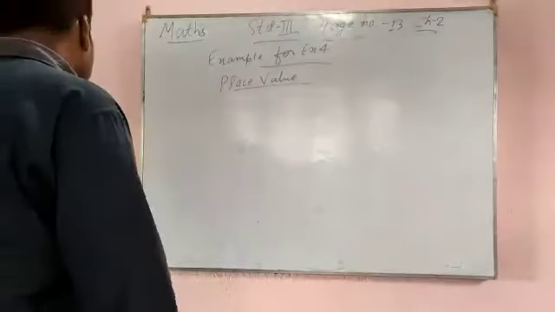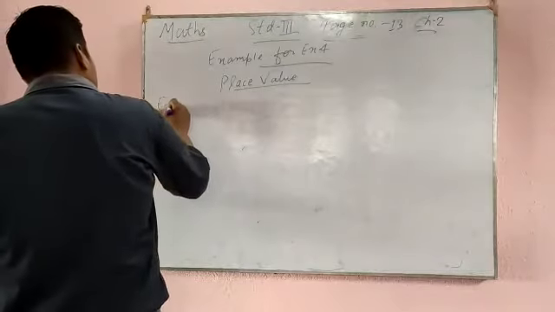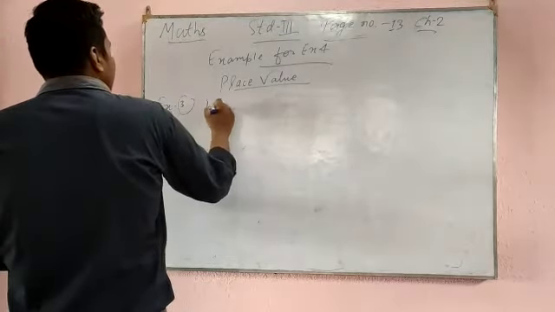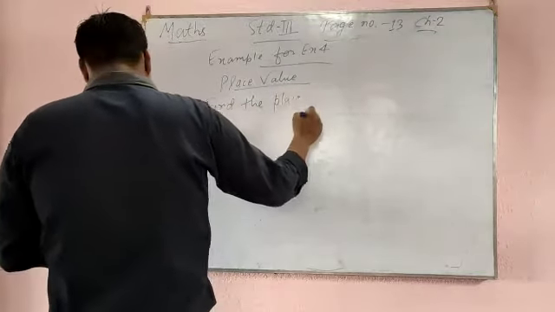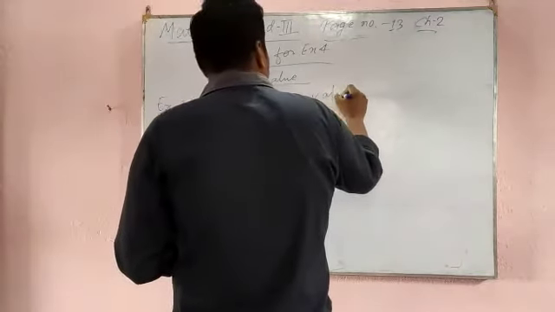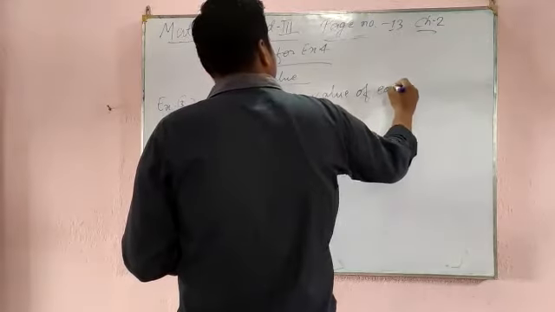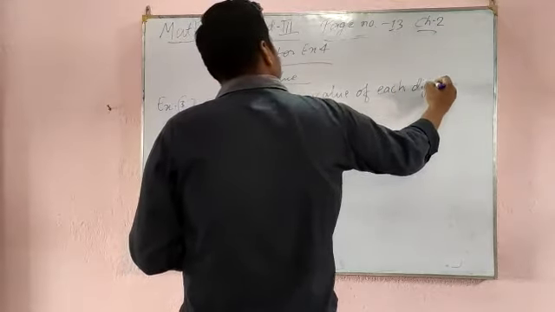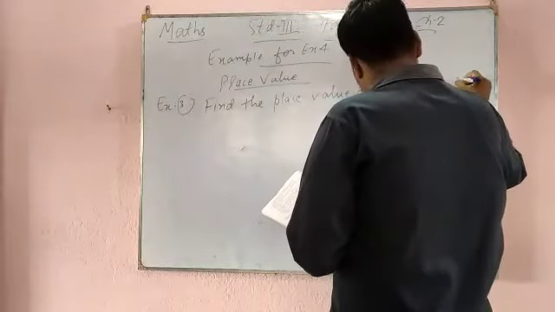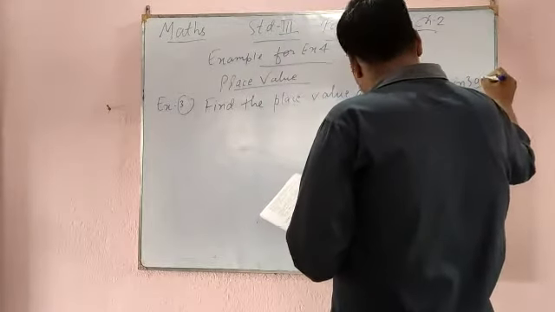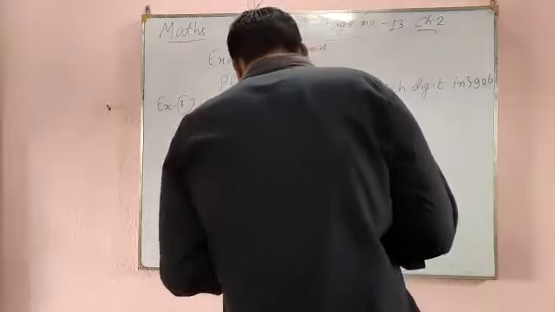So example number 3 is: find the place value of each digit in 3906.